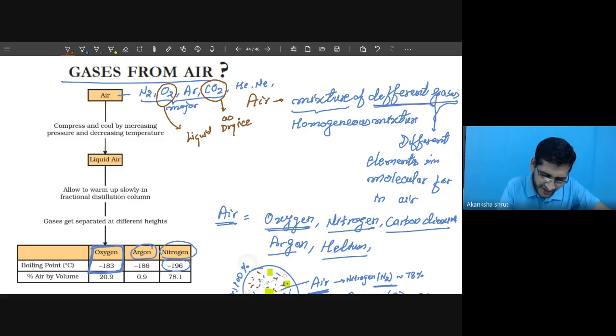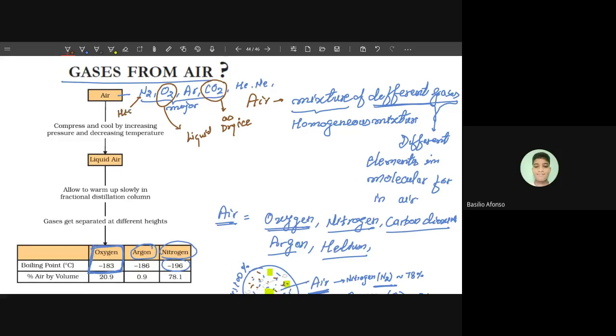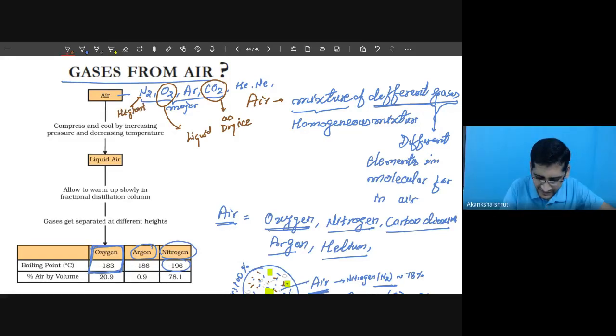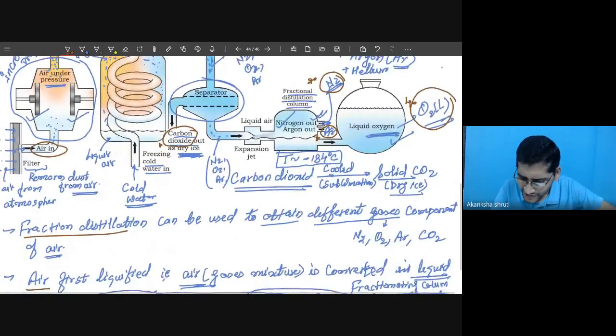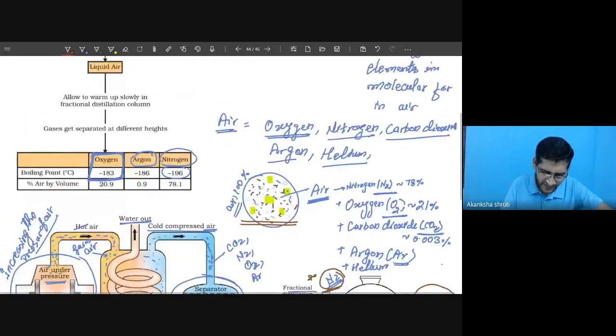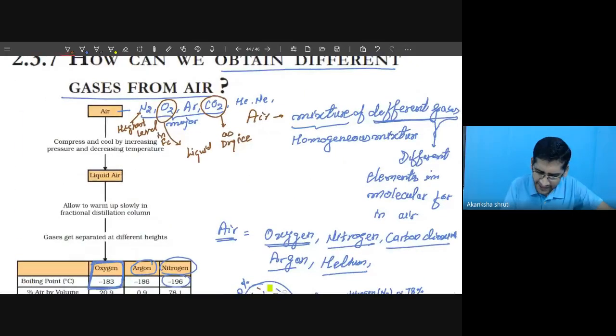Where is this nitrogen obtained? At the highest level in the fractionating column. Okay, this is also shown here. You have to watch it carefully. This is the nitrogen which is obtained at the highest level. Okay, student. Why?